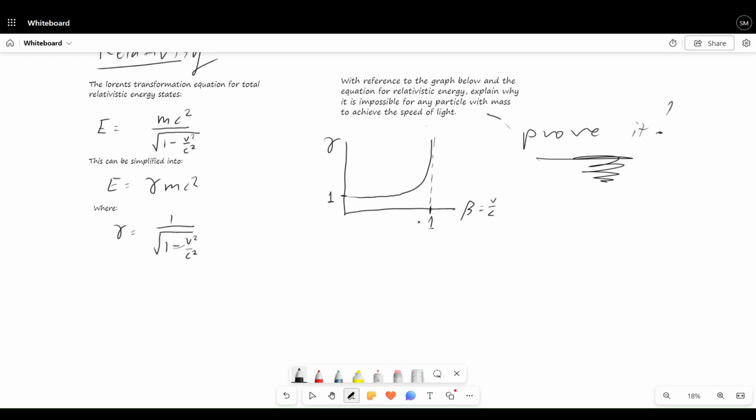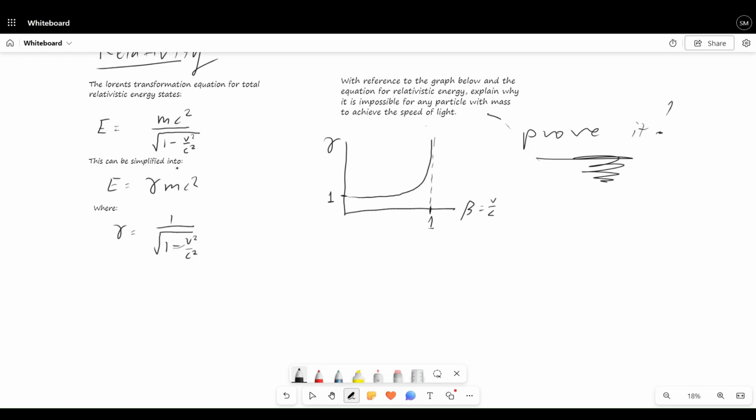So a way to think about questions like this is, what points should I include, right? So single sentences, or maybe just a little bit more than a sentence, just ideas, right? How many points do they want me to hit here? Well, we need to refer to the graph. We need to refer to this equation, and with both of these, we need to prove this statement, right? So where do we start?